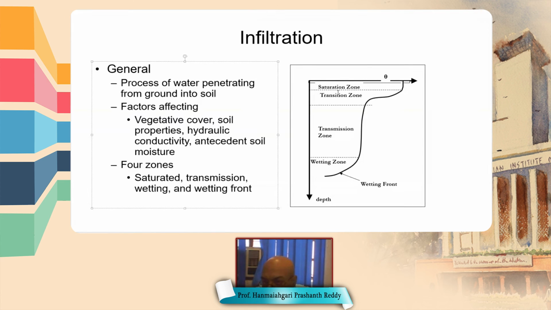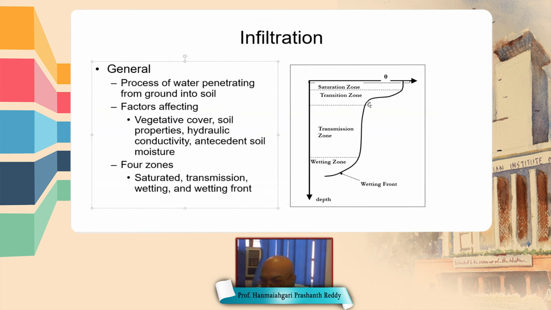So if all pores are filled with water, then it is the saturation zone. Because this zone is subjected to water for more time as the water is going down, all the voids are filled here. So this is called the saturation zone.